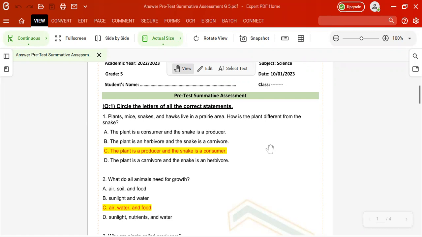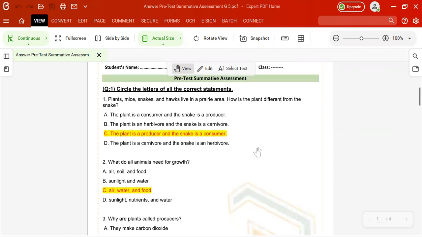Think about it very well. Yes, it will be: the plant is a producer and the snake is a consumer. Why? Because the plant is the only one that makes its own food, so that's why we call it a producer. Why do we call the snake a consumer? Because it always eats animals, and animals are also called consumers because they eat the plant. We know that the plant does the photosynthesis process, and photosynthesis is important for the producer to make its own food.